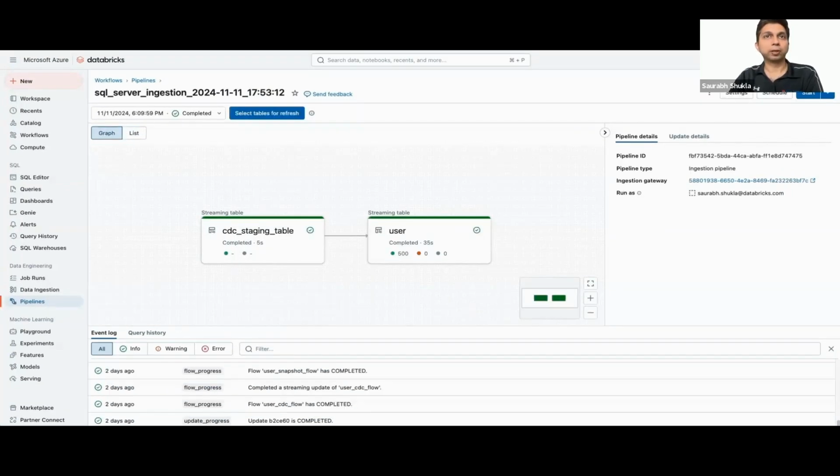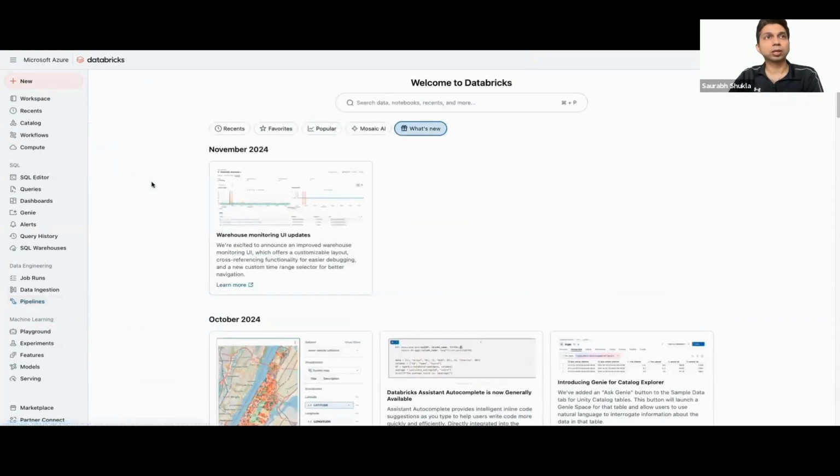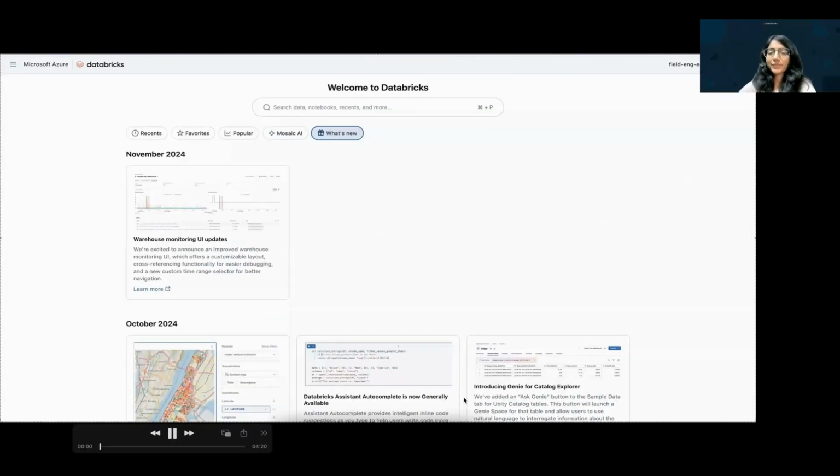Okay, so the pipeline run is finished now. As you can see with Lakeflow Connect, I can ingest my data into the Lakehouse without needing to think about all the complexity, and I'm able to just focus on deciding what data I need to ingest. For the next part, Anjali will cover the demo.